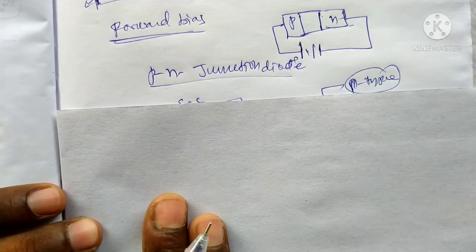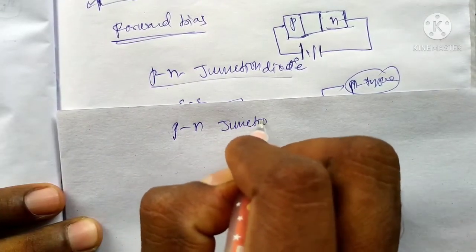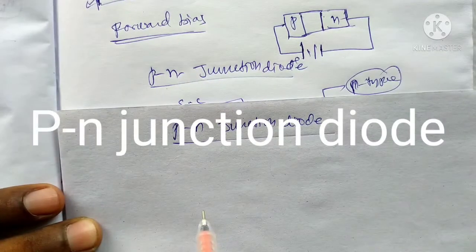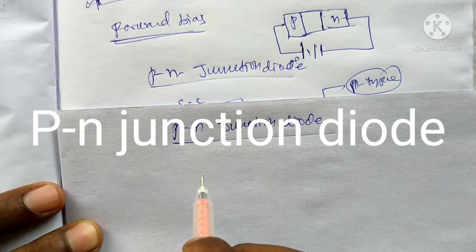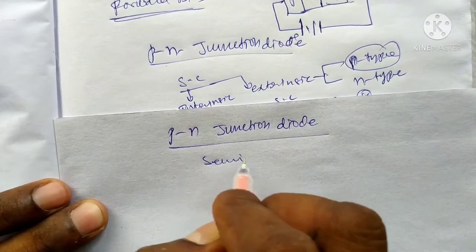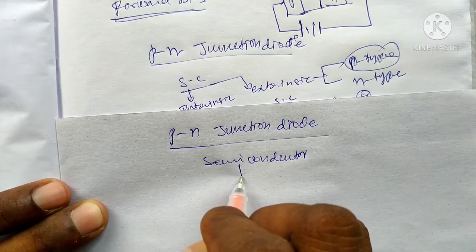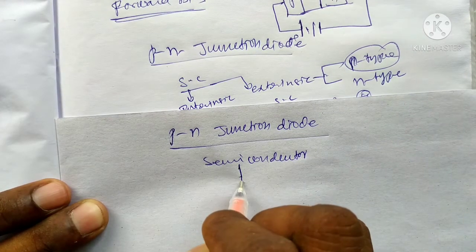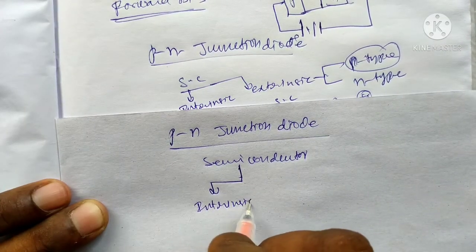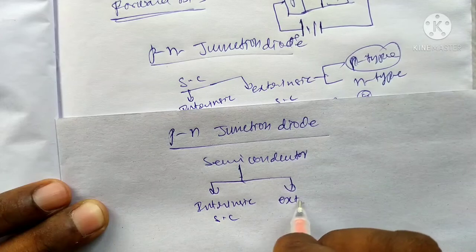Today we discuss the PN junction diode. Okay, going to this class, we'll discuss in the previous topic, that is the types of semiconductor. Semiconductors are two types. One is intrinsic semiconductor, another one is extrinsic semiconductor.